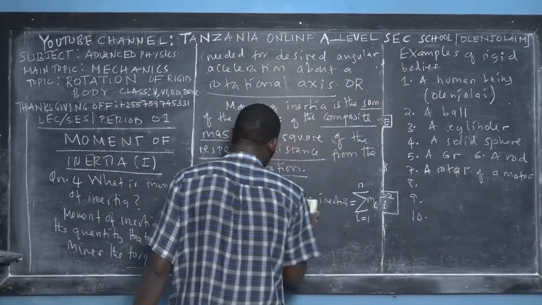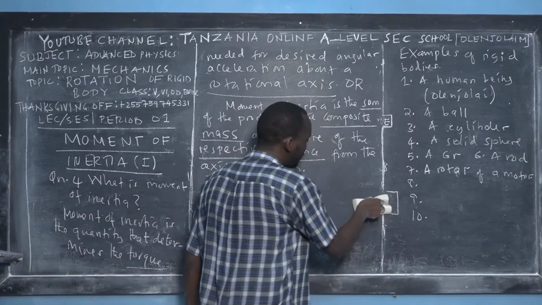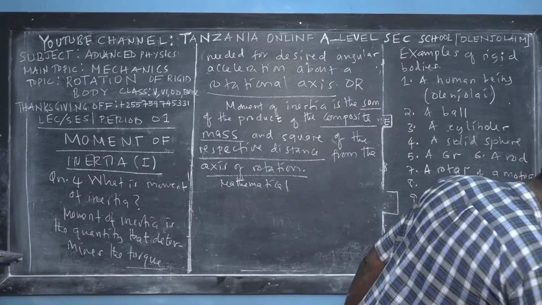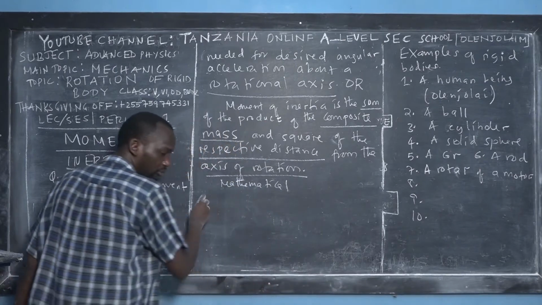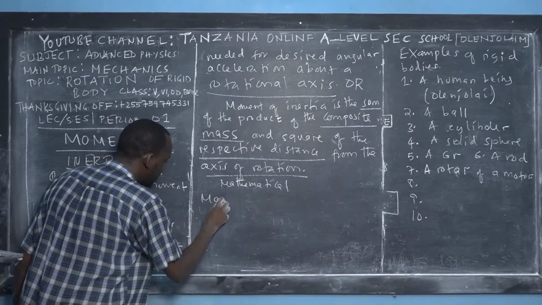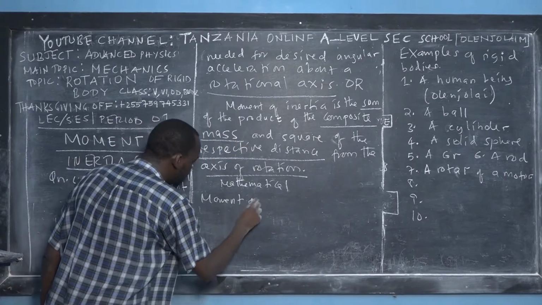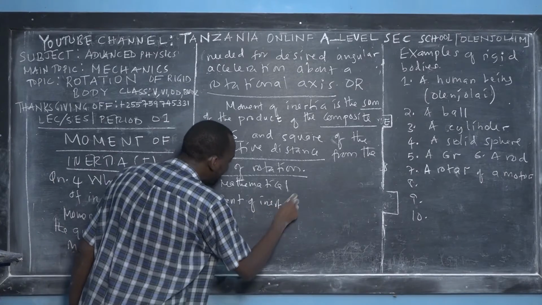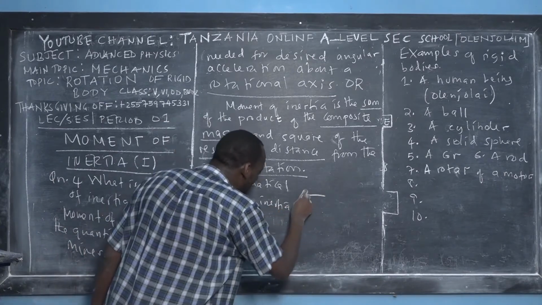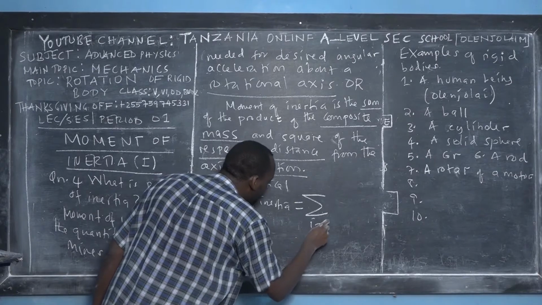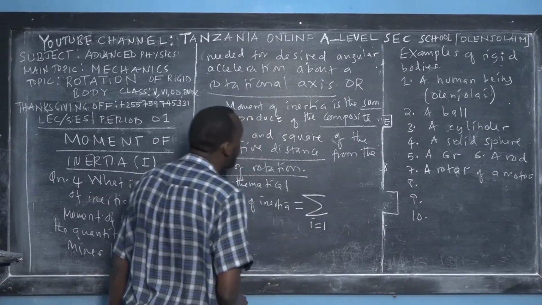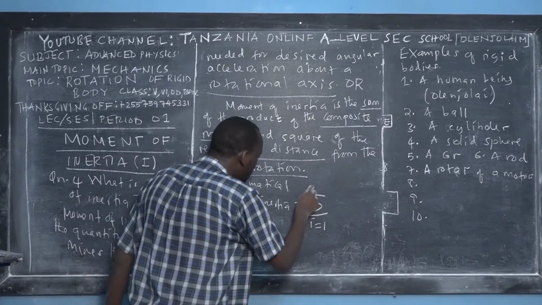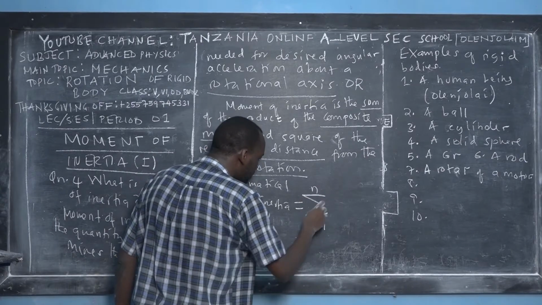You know that the formula has been written at the end of the column. So you say that moment of inertia, mathematically, this definition, is a sum of all composite masses from i equals 1 to i equals n.